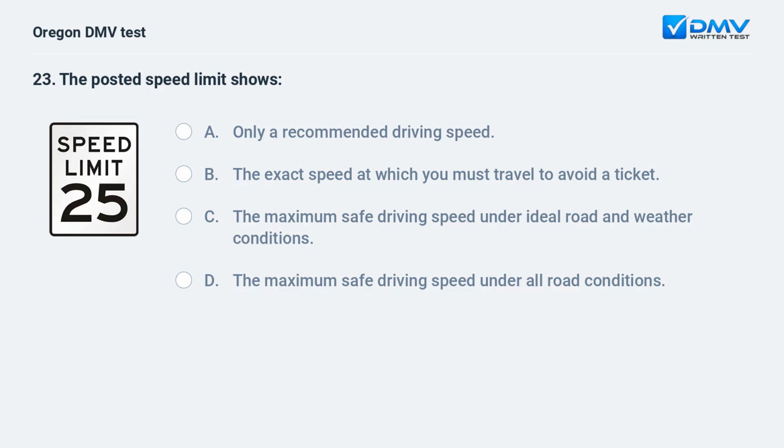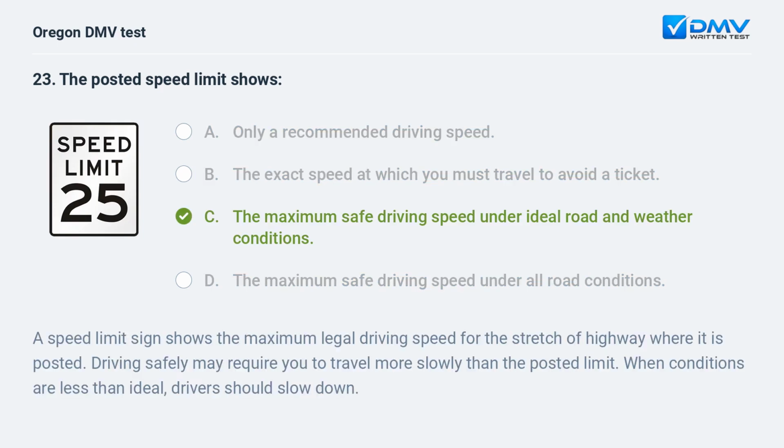The posted speed limit shows A. Only a recommended driving speed. B. The exact speed at which you must travel to avoid a ticket. C. The maximum safe driving speed under ideal road and weather conditions. D. The maximum safe driving speed under all road conditions. C. The maximum safe driving speed under ideal road and weather conditions. A speed limit sign shows the maximum legal driving speed for the stretch of highway where it is posted. Driving safely may require you to travel more slowly than the posted limit. When conditions are less than ideal, drivers should slow down.